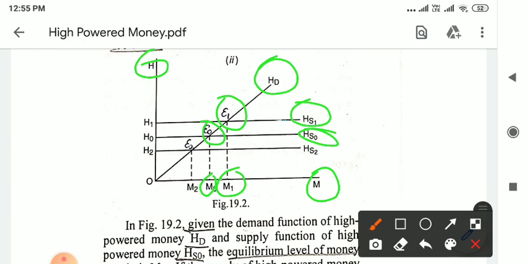On the other hand, if the supply of high powered money falls to HS2, then the new equilibrium point will be E2, according to which the new equilibrium money supply will be OM2. This means that when the supply of high powered money is rising, the money supply in the economy is also rising, and when the supply of high powered money is falling, the money supply in the economy is also falling.